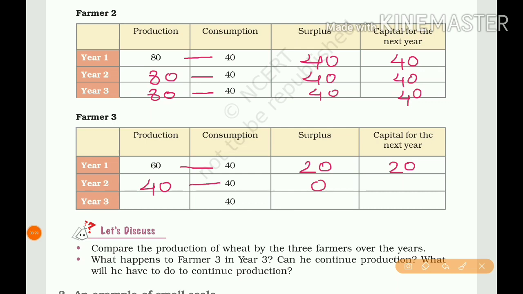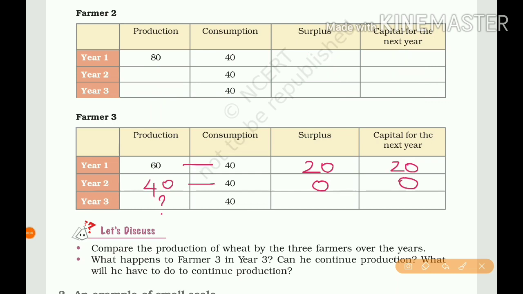Surplus is 0, so no capital. So what is the production? Usually farmer 3 takes a loan from the large farmers, money lenders or from the traders. This is the current scenario of the different types of farmers.